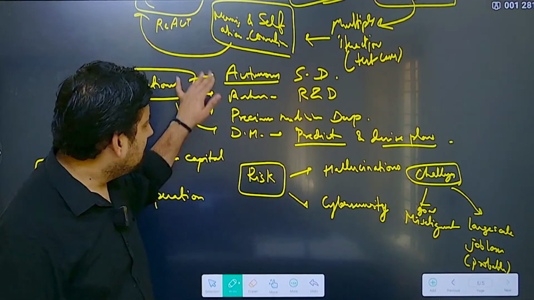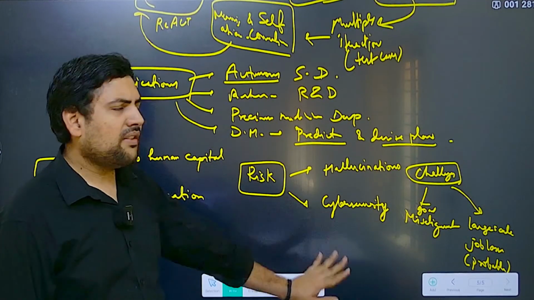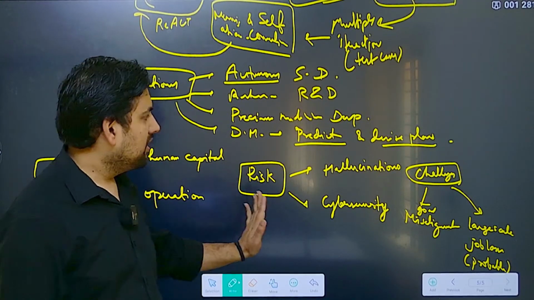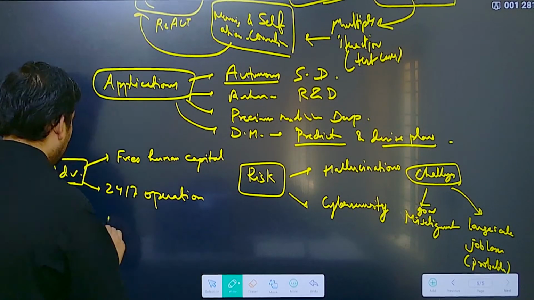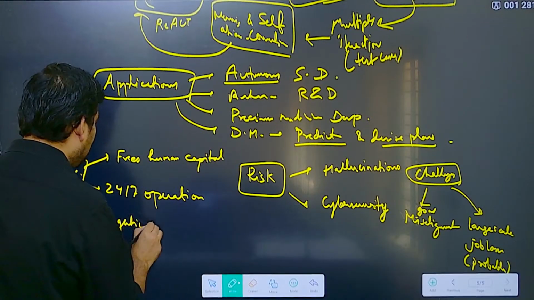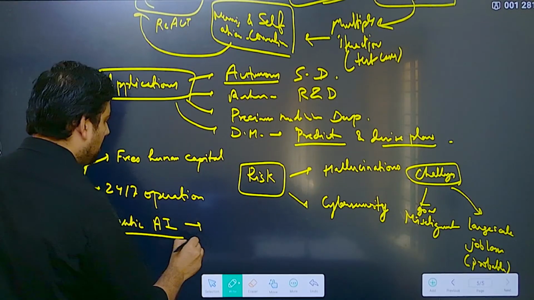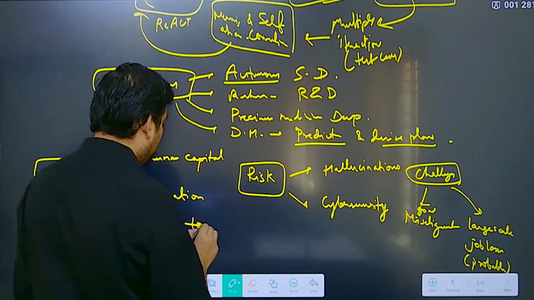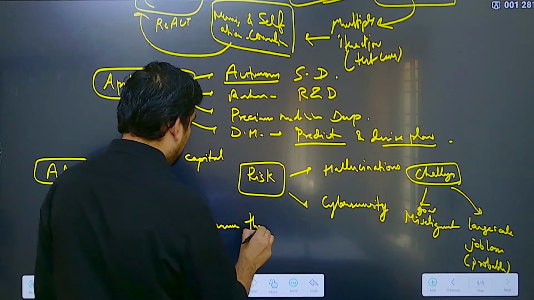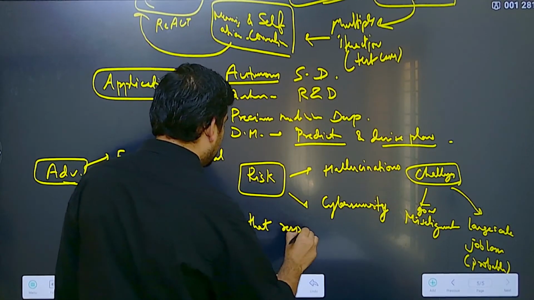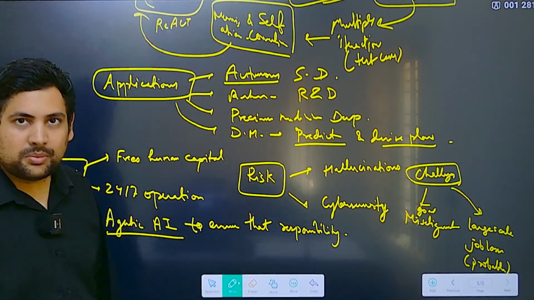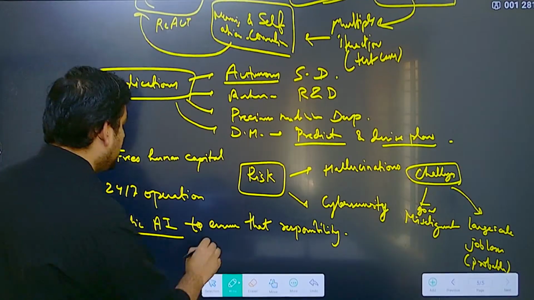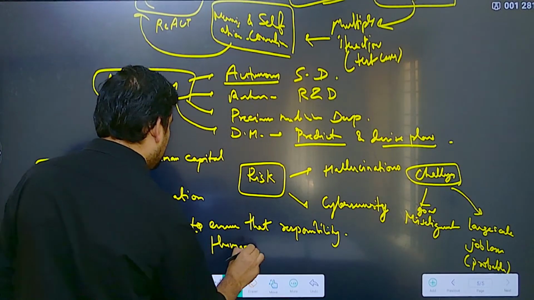Only 3-4 of these you write here because you have a very long answer to go. Then you can conclude that agentic AI is a very powerful tool, but to ensure that responsibility is being taken, there must be something that we call human in the loop.